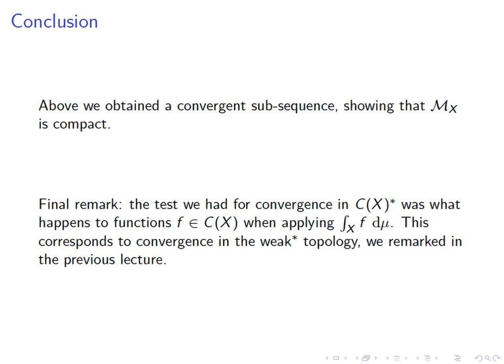And I've written on the slide when we apply the integral, which was the case in our discussion here, but I really should say when we apply an arbitrary functional j, like so. Here's our j. Well, this corresponds exactly to the convergence in weak star topology that we have used today, meaning that the compactness that we established is indeed compactness in the correct topology.